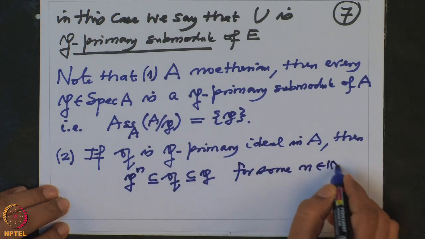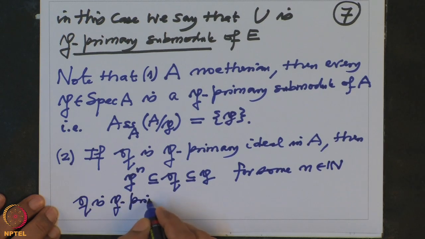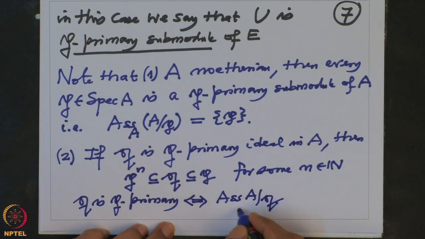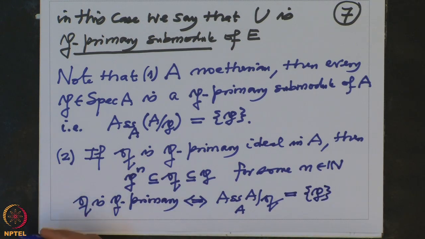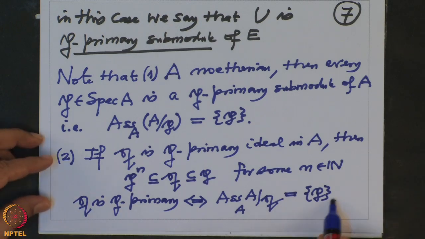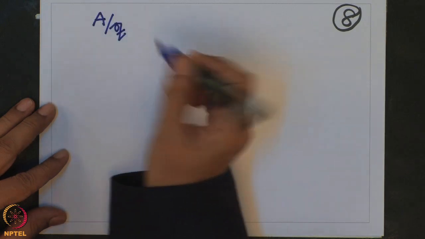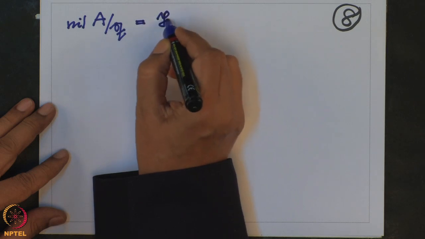This is very easy, and it follows from the following observation: Q is P primary if and only if the associated primes of A by Q as an A module is only P, and therefore we know the nilradical is only one prime ideal, so the nilradical is P. So from here it follows easily that if I look at the ring A by Q, it has only one minimal prime, so the nilradical of this ring is the intersection of prime ideals, and only one prime ideal is required because this is the minimal one.